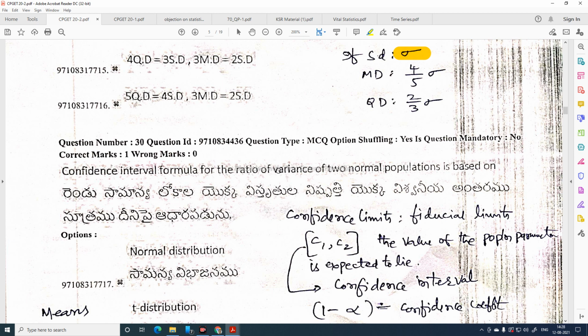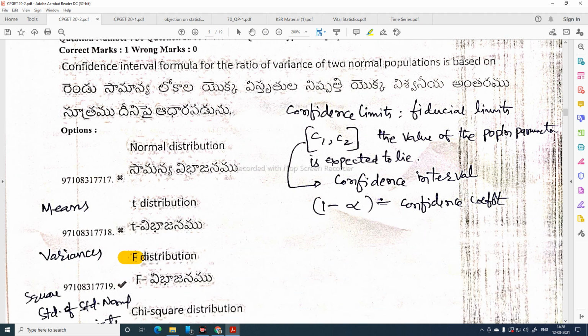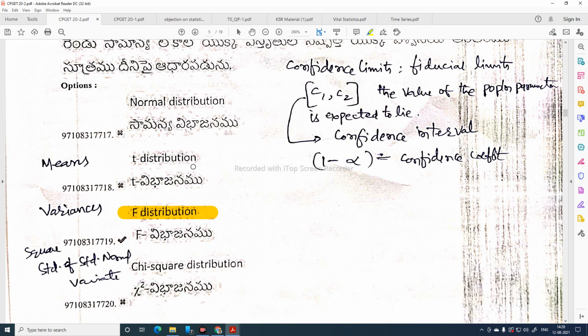Question number 30. The confidence interval formula for the variance of ratio of two normal populations is based on F distribution. The T distribution is related to means only. T distribution is useful for calculating from population mean and sample mean, two sample means, and estimation of population, testing the significance of population correlation coefficient, and testing the paired values, paired T distribution, that is dependent values. This is about T distribution.